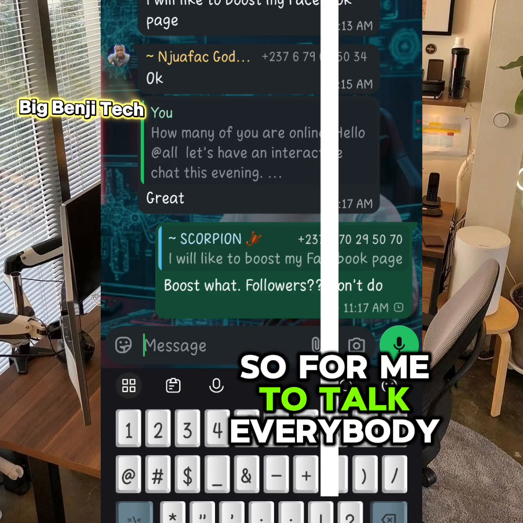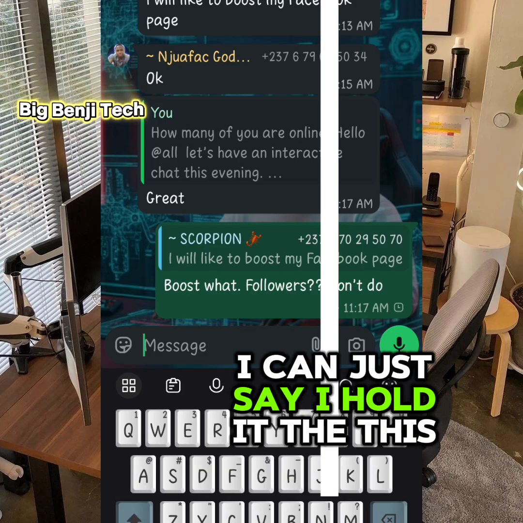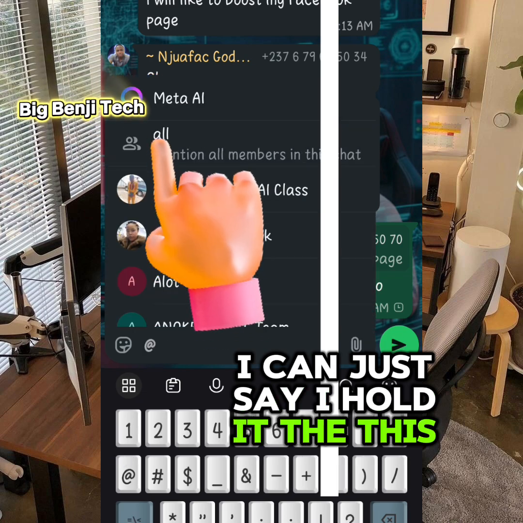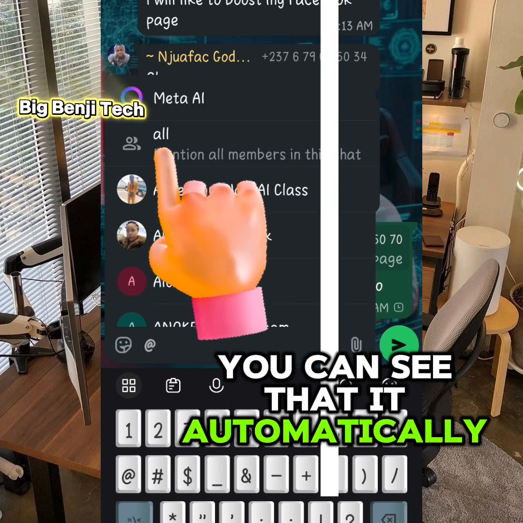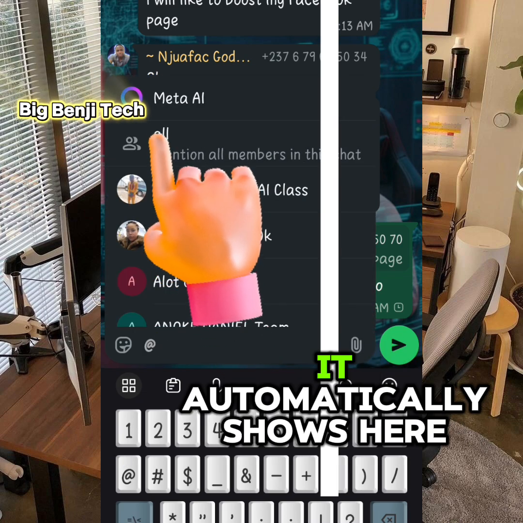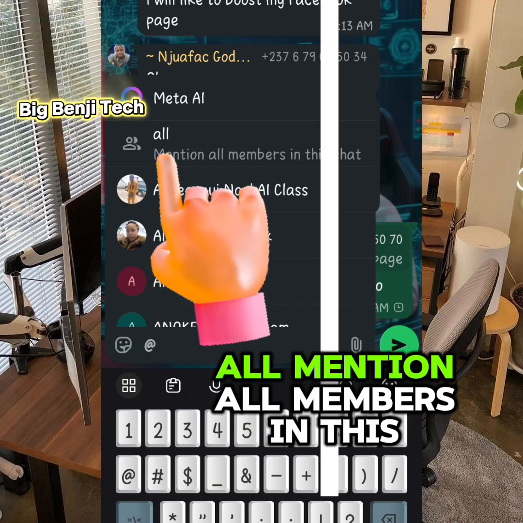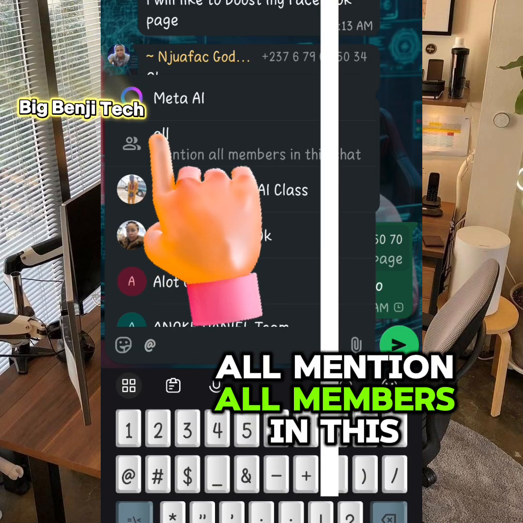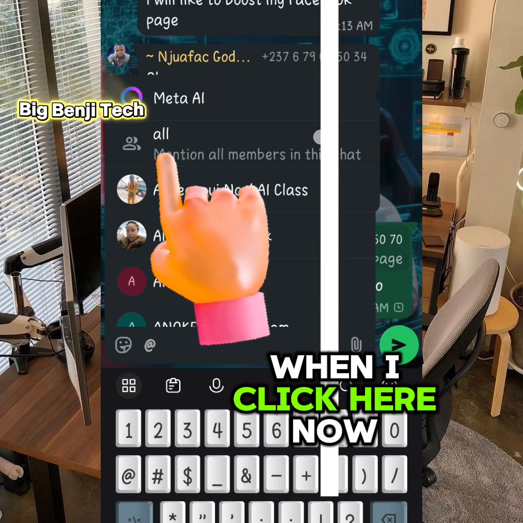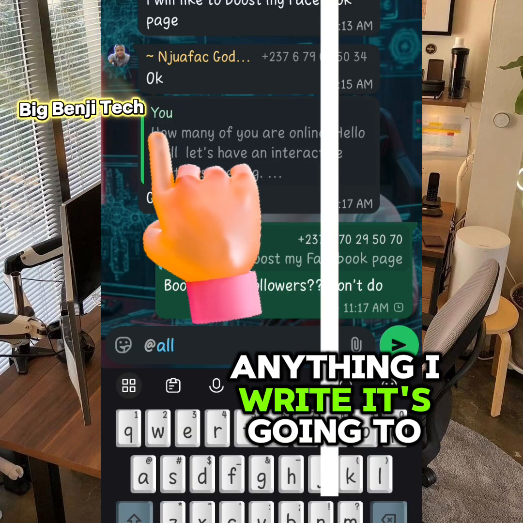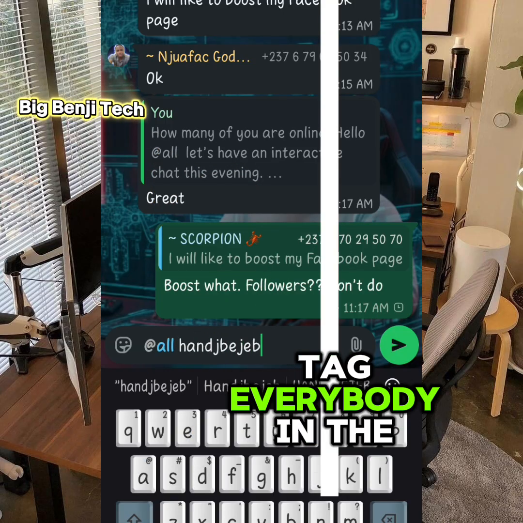So for me to tag everybody here, I can just type the @ sign. You can see that it automatically shows here: all, mention all members in this chat. When I click here, anything I write is going to tag everybody in the group.